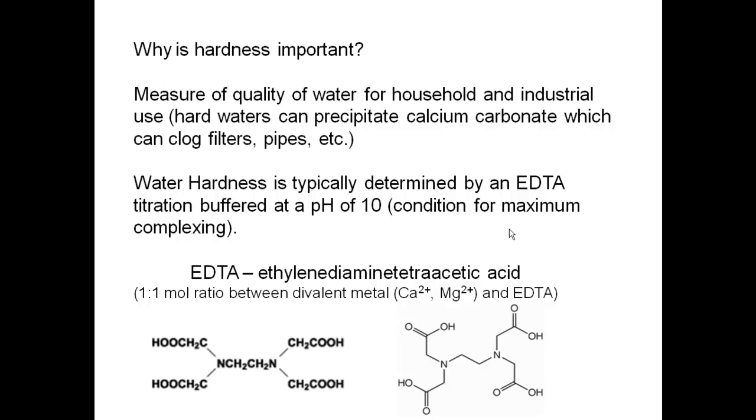You can see the structure for EDTA. It's an ethylene, and there's an ethylene, and then there's a diamine, that is your two nitrogen components, and then we have tetraacetic acid, that's our acetic acids, 4 of them.